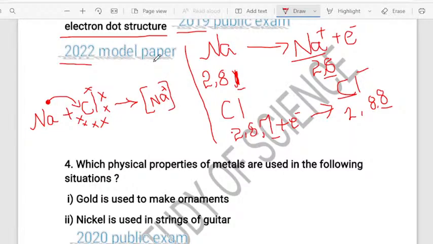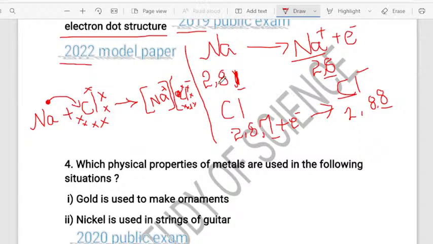So next, what is happening to Cl? See, Cl already has 7 valence electrons in its orbit. That is 1, then 2, then 3, then 4, then 5. I just write roughly here. Then 6 and also 7 valence electrons are there. So 1 electron is taken from sodium. Write that 1 electron which is being gained. So by receiving 1 electron, Cl is becoming Cl minus.